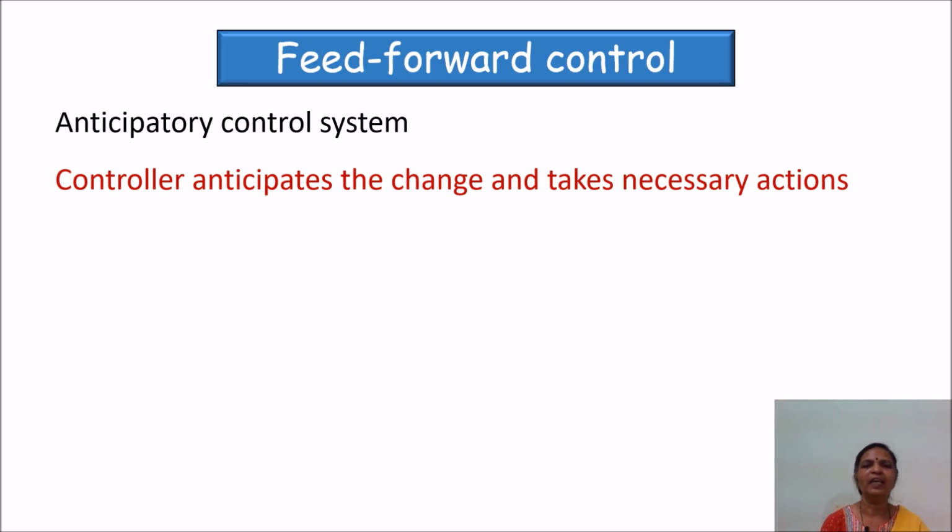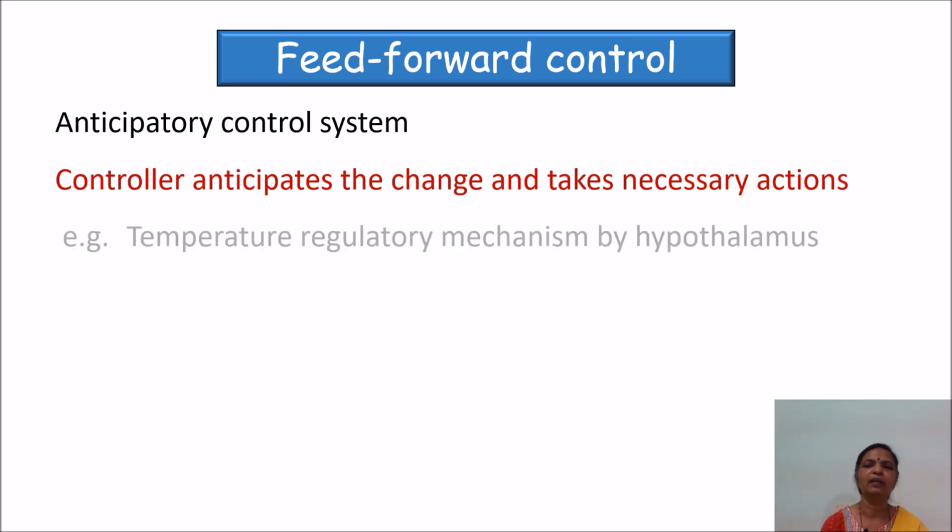So there is no time lag because it is occurring even before the disturbance is created. It is also called an anticipatory control system because the control system is anticipating the change and taking the necessary action. Various mechanisms which utilize feed forward control include the temperature regulatory mechanism by the hypothalamus.